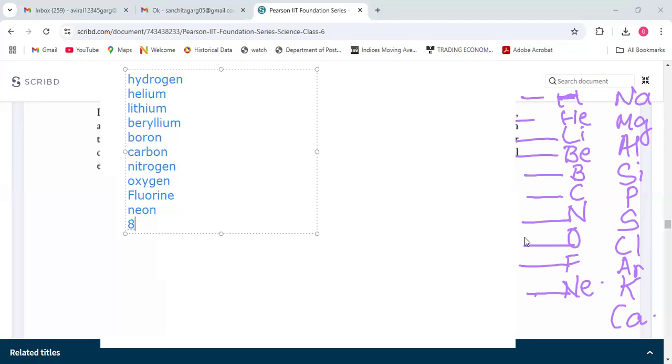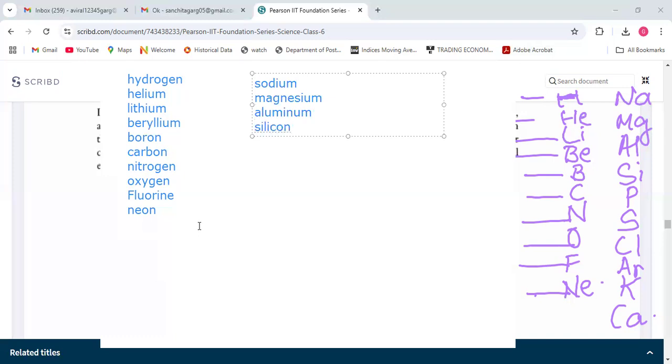Okay, I will write it differently. I will write from the new box. Here, sodium, magnesium, aluminium. I want this to be learnt by heart because these are the basic elements you should know.